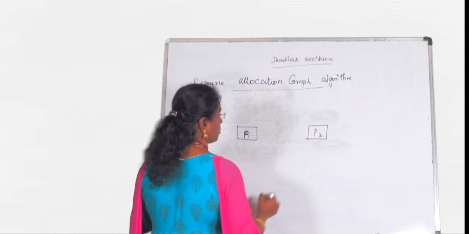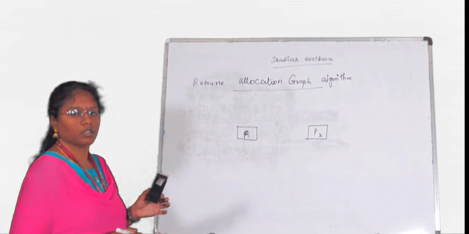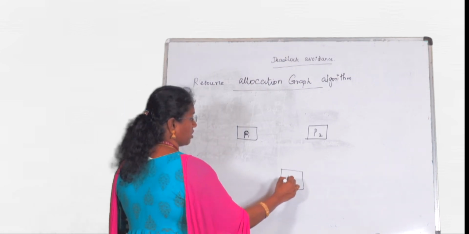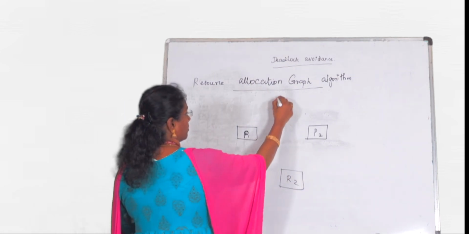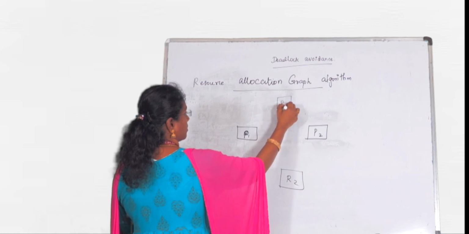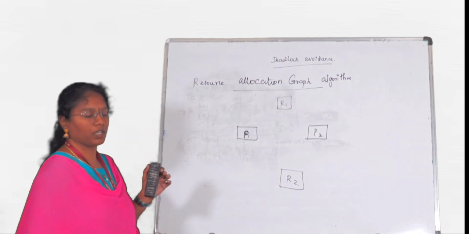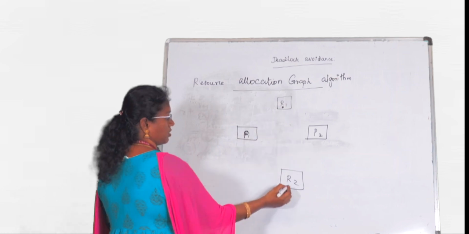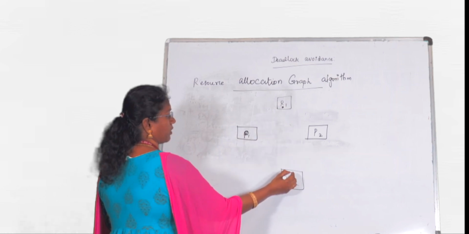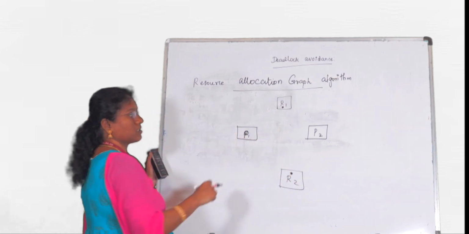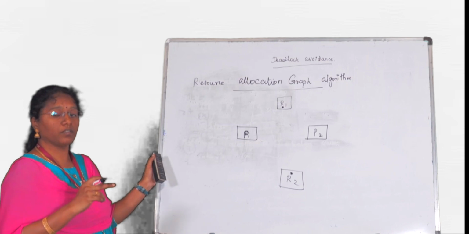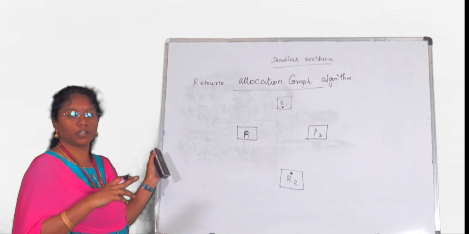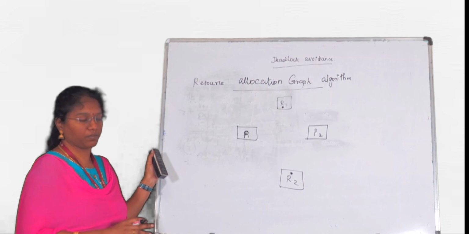P1 and P2. And then resources R1 and R2 are there. Both the resources are having only one instance. We are using this resource allocation graph algorithm when we are having only one instance of resources. In that condition only we are using this allocation graph.